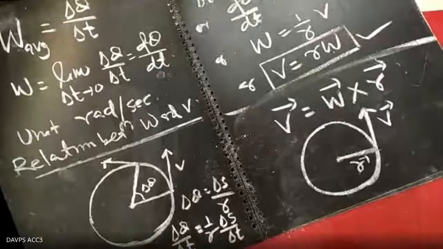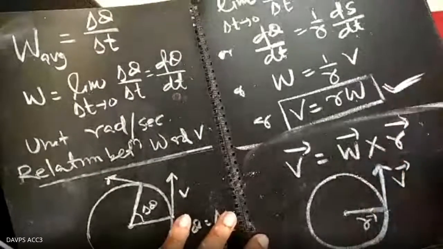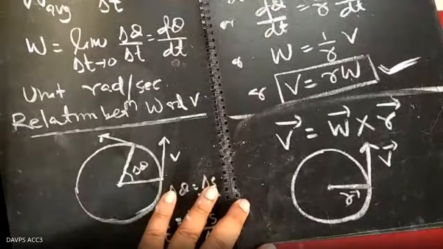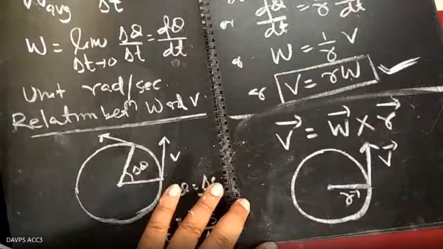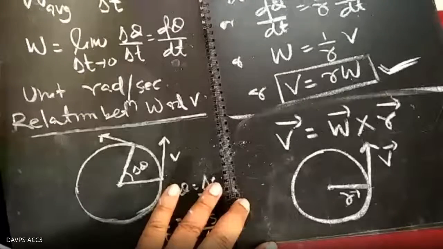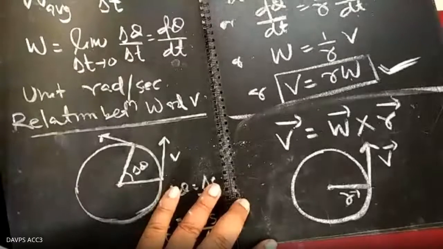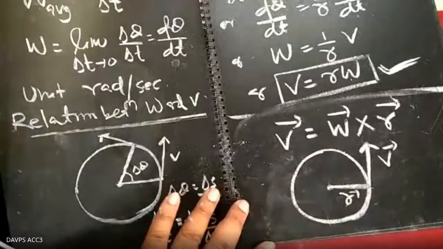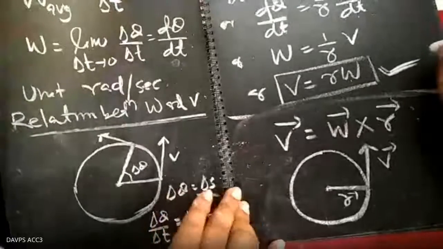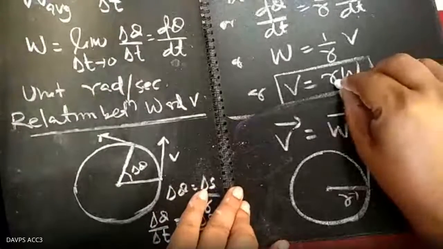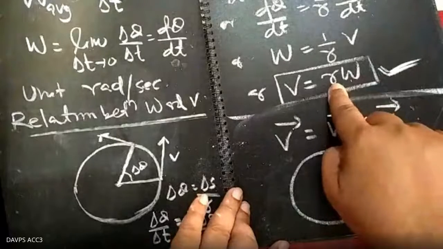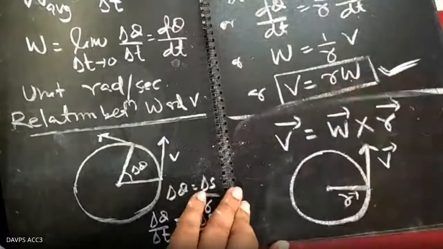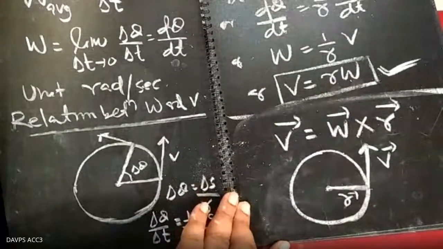So we are telling that linear velocity is equal to r omega. If the question comes: if a wheel is rotating in such a way, at what condition must the magnitude of angular velocity be equal to the linear velocity? कौन सा condition में linear velocity का magnitude and angular velocity का magnitude same होगा? Whenever r equal to 1 unit, the linear velocity will be equal to the angular velocity. So at that condition, you get it. This is all about your angular velocity.